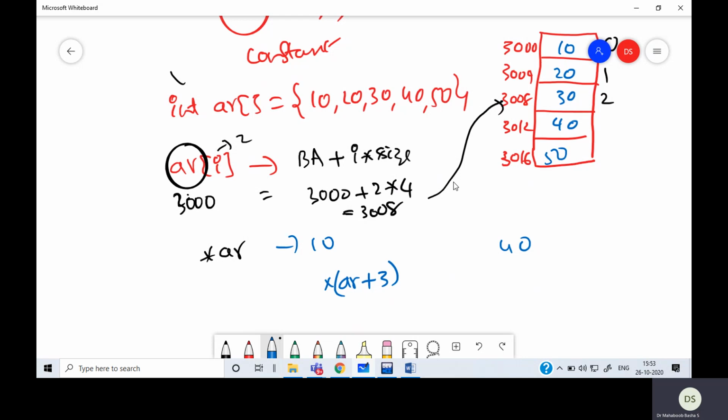If I take the same thing here, I can take int asterisk p equals ar. Now I can use p of 2, because I'm using the pointer as if it is an array, since both are the same. With p of 2 I'll get 30. So this is the close relationship between array and pointer. Array and pointer are very closely related, and in fact they are one and the same. Array is a constant pointer, pointer is a variable pointer.